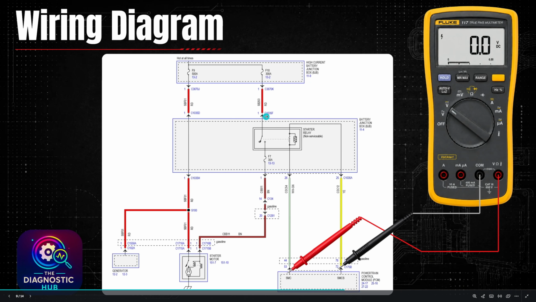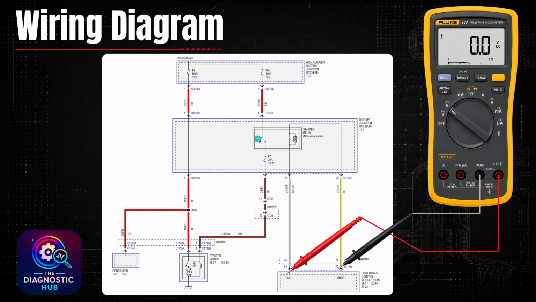You could have went here just to make sure you have power going into the relay as well, but I chose to just go right to the powertrain control. I wanted to see if this relay is getting activated, and it wasn't. So I should have 12 volts across these two wires. The PCM is essentially going to just power and ground this side of the relay, which will pull this switch over and then energize the starter. So since I didn't have my 12 volts here, I'm kind of locked on to the issue.